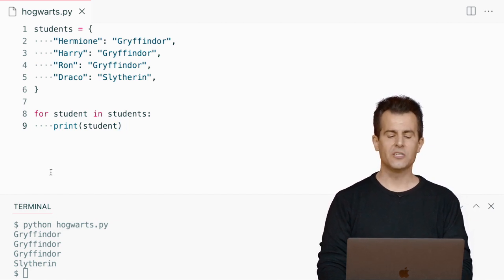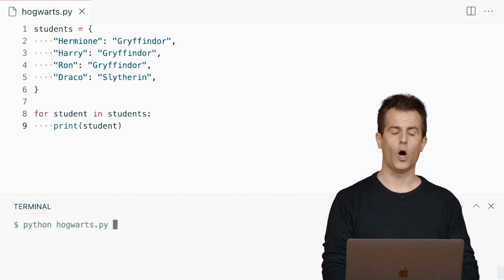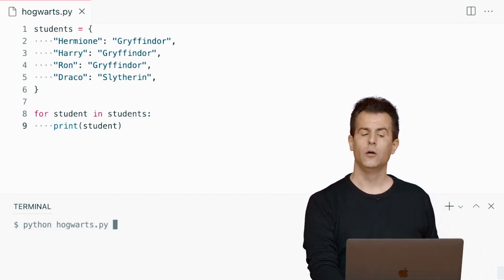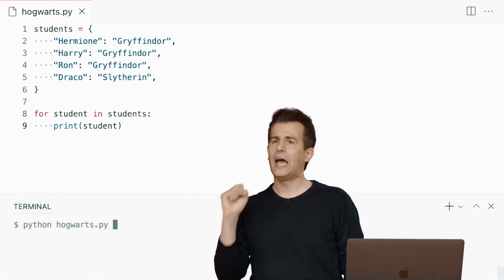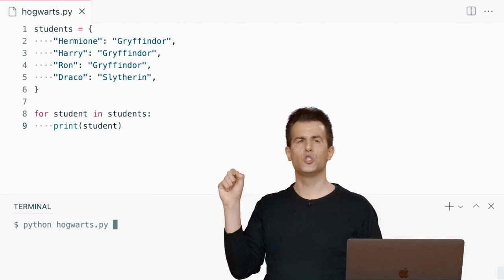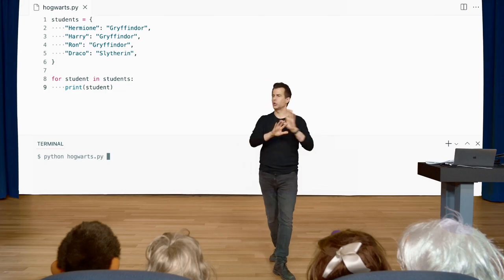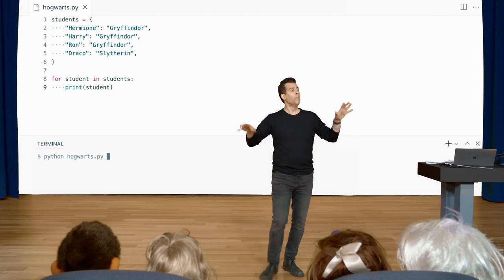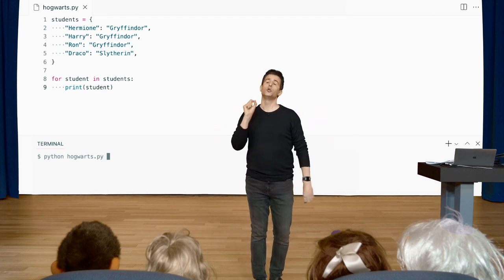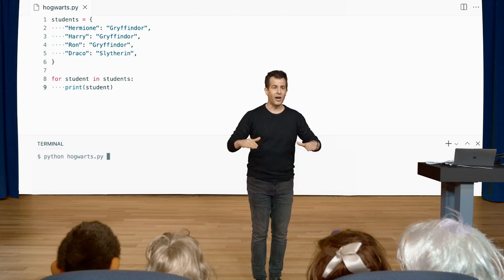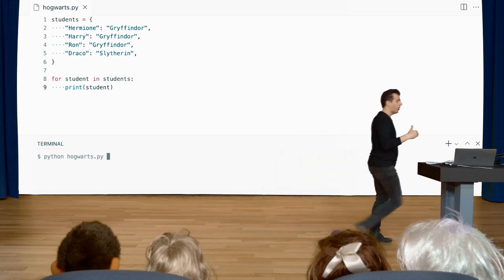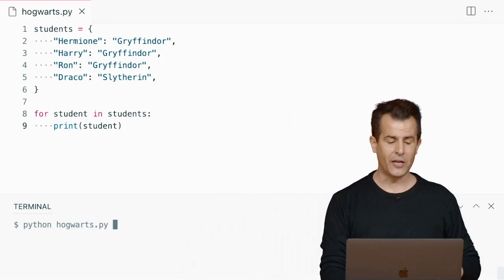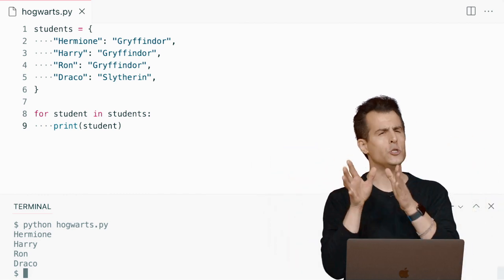well, let's just say student first. Let's keep it simple. So this is not going to be that interesting yet, but when I run Python of Hogwarts.py and hit enter, notice, what should I see? Let me take a question here to see, what am I going to see when I hit enter now, when I'm doing for student in students? Yeah, I think we will only see keys. Perfect. So good intuition. It could have gone both ways. Could have been values, the houses. But when you use a for loop in Python to iterate over a dictionary, by design, it iterates over all of the keys. So we should see, I think, Hermione, Harry, Ron, and Draco. Let me hit enter now. And indeed, you're exactly right. We see just the keys.